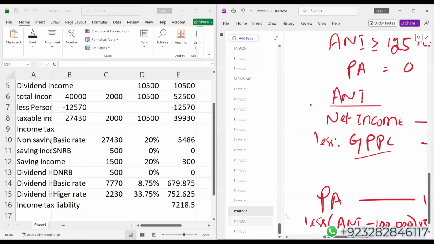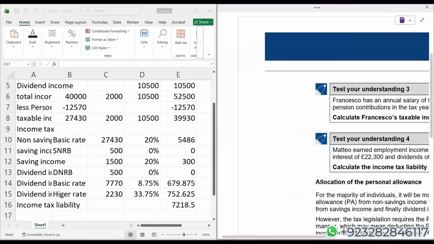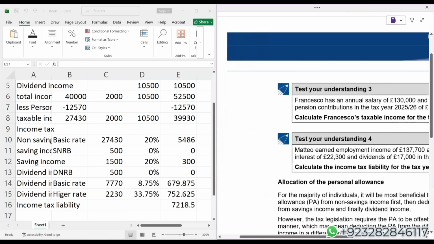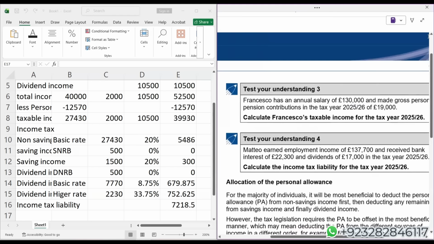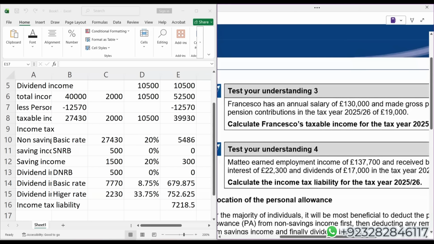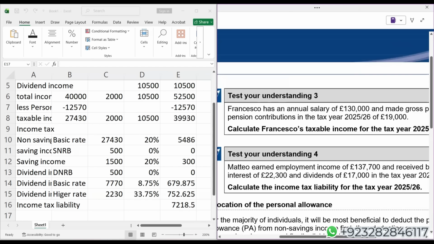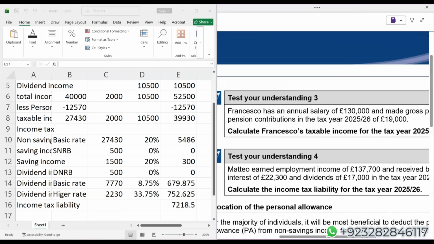Now let's come here. Okay students, let's see the test on understanding 3. Francisco has an annual salary 1,30,000. There's a question from the students: what about the gift aid donation?